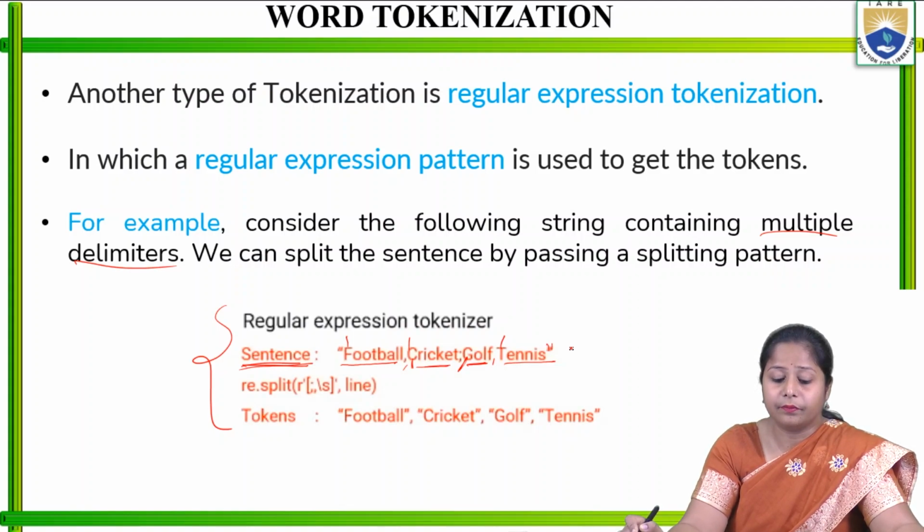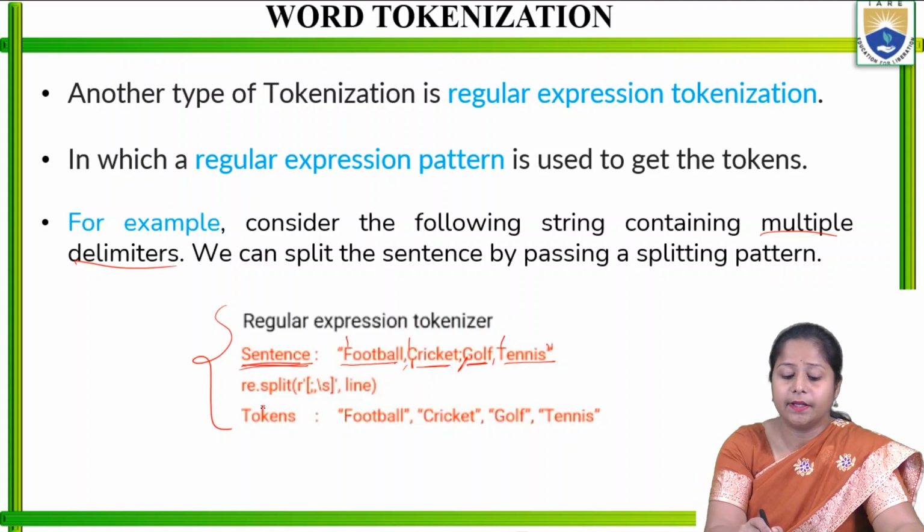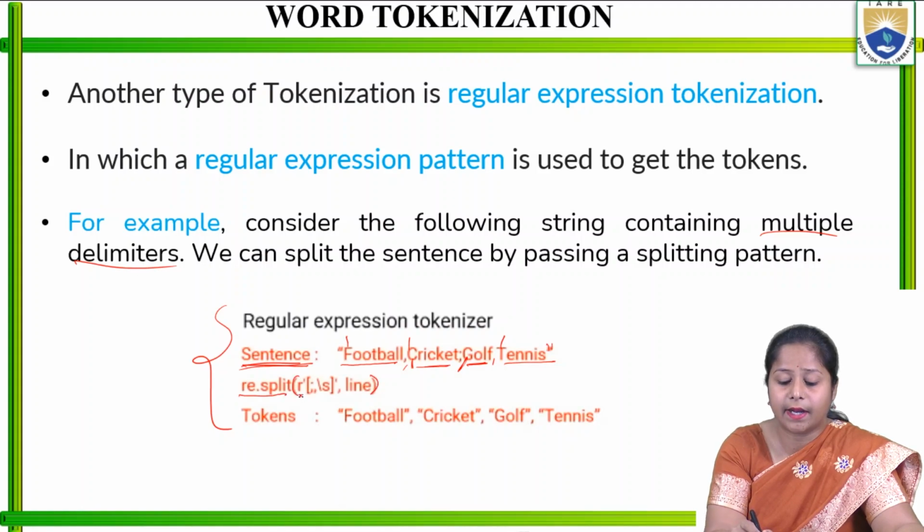Then I will write re.split, and in the brackets I will write r, then an apostrophe, and in the square bracket I will write colon, comma, and \s, then close the square bracket, comma, and the line.